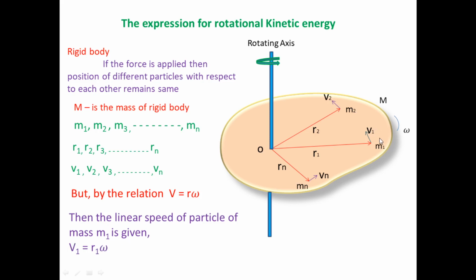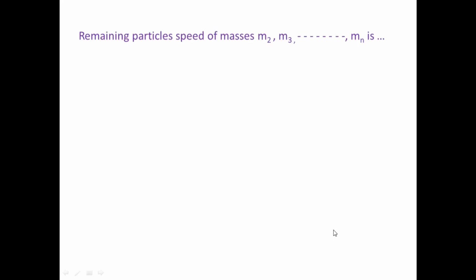Similarly, for the remaining particles of mass m2, m3 and mn, v2 is equal to r2 omega, v3 is equal to r3 omega, and so on, vn is equal to rn omega.